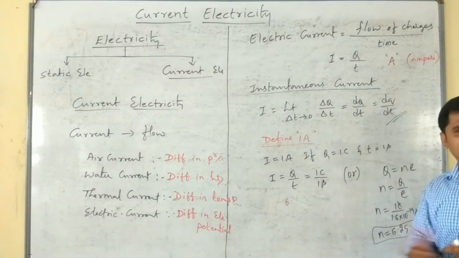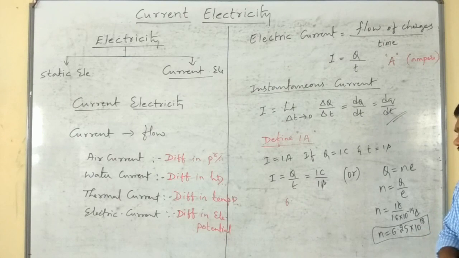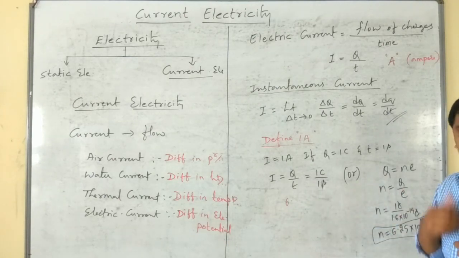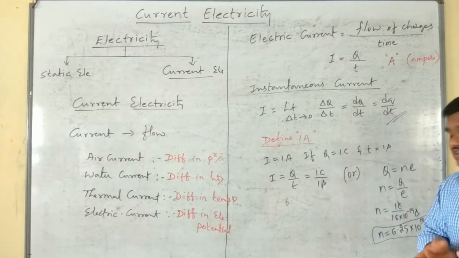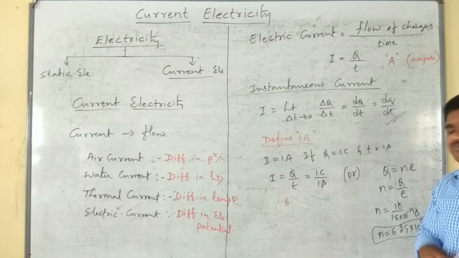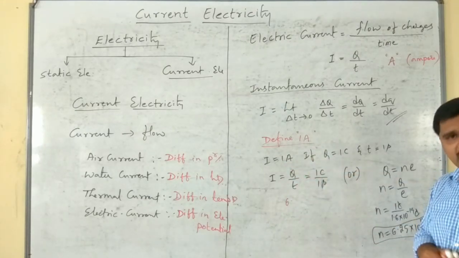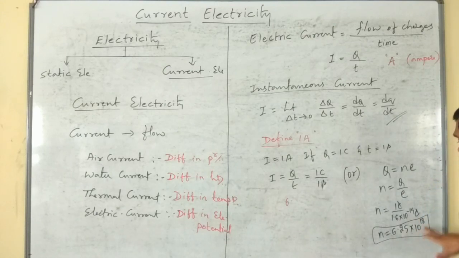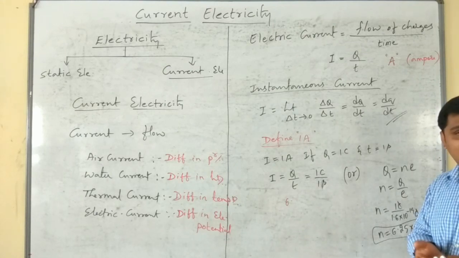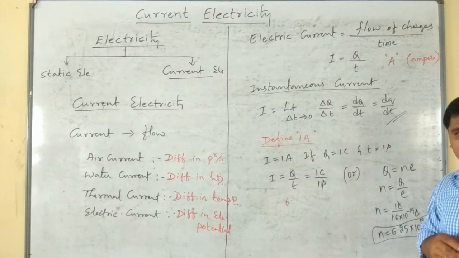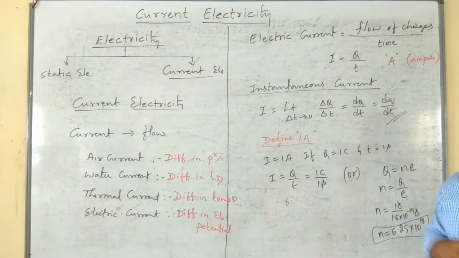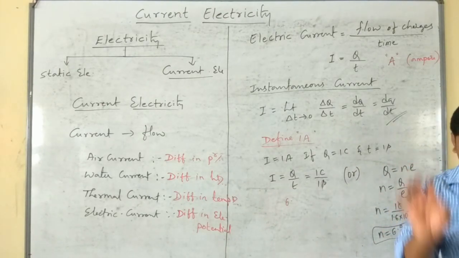Current flowing through the conductor is said to be 1 ampere if 1 coulomb of charge crosses a given cross-sectional area in 1 second. Otherwise, current flowing through the conductor is said to be 1 ampere if 6.25 into 10 power 18 electrons cross a given area of cross-section in 1 second. Okay, next.